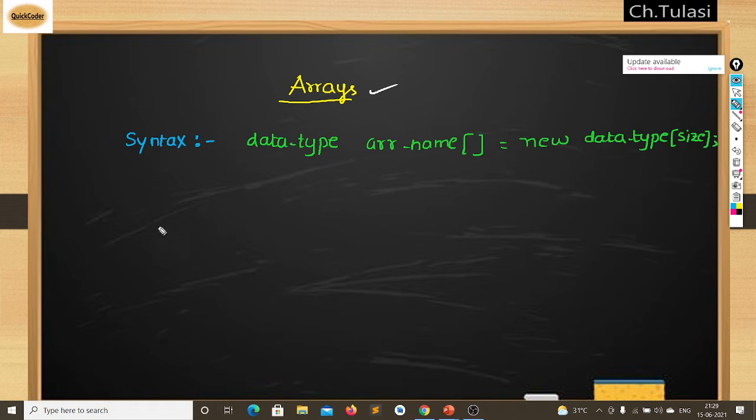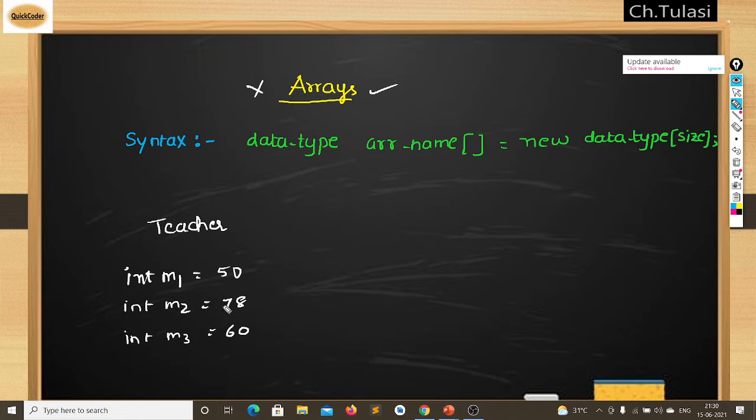For example, you are a teacher and you want to store your students' marks. Let's say you do not have arrays and you have only variable declarations. In Java, you will write int marks1 is equal to 50, int m2 is equal to 78, int m3 is equal to 60. Like this you will store. This will be easy only if you have a few students.